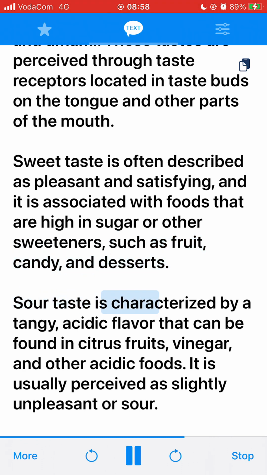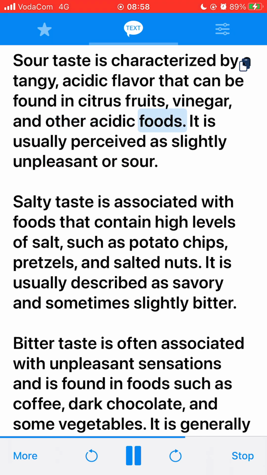Sour taste is characterized by a tangy, acidic flavor that can be found in citrus fruits, vinegar, and other acidic foods. It is usually perceived as slightly unpleasant or sour. Salty taste is associated with foods that contain high levels of salt, such as potato chips, pretzels, and salted nuts. It is usually described as savory and sometimes slightly bitter.